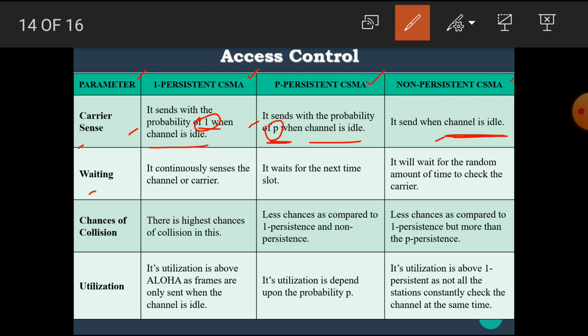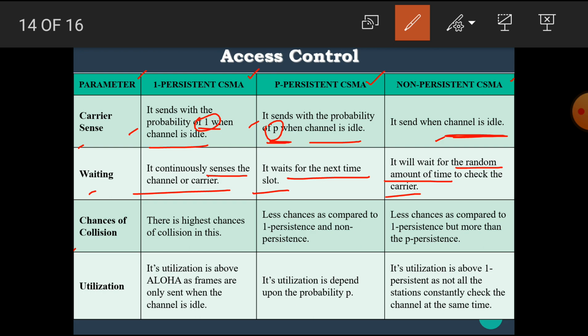Then waiting. In one persistent CSMA, it continuously senses the channel or carrier. In P persistent CSMA, it waits for the next time slot, and in non persistent CSMA, it waits for a random amount of time to check the carrier. The next parameter is chances of collision.